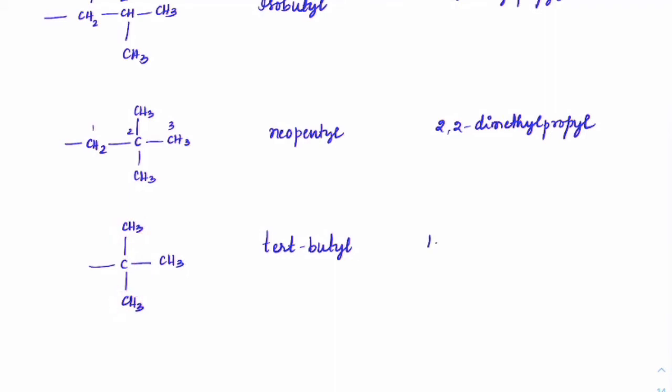So we can call it 1,1 dimethyl ethyl. Now this tert-butyl is also like a neo form because this carbon is connected to 4 carbons here. So it is neobutyl also, but commonly used is always tert-butyl.